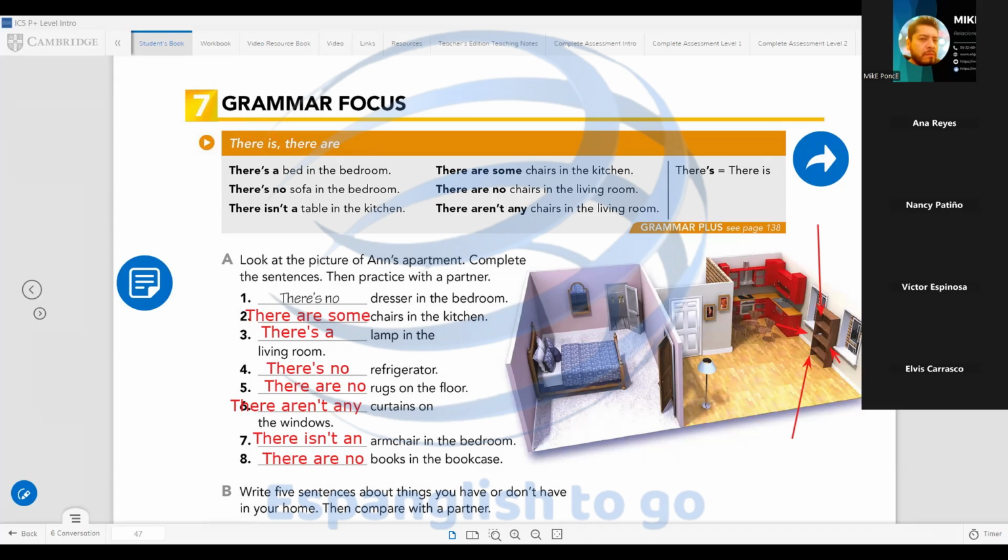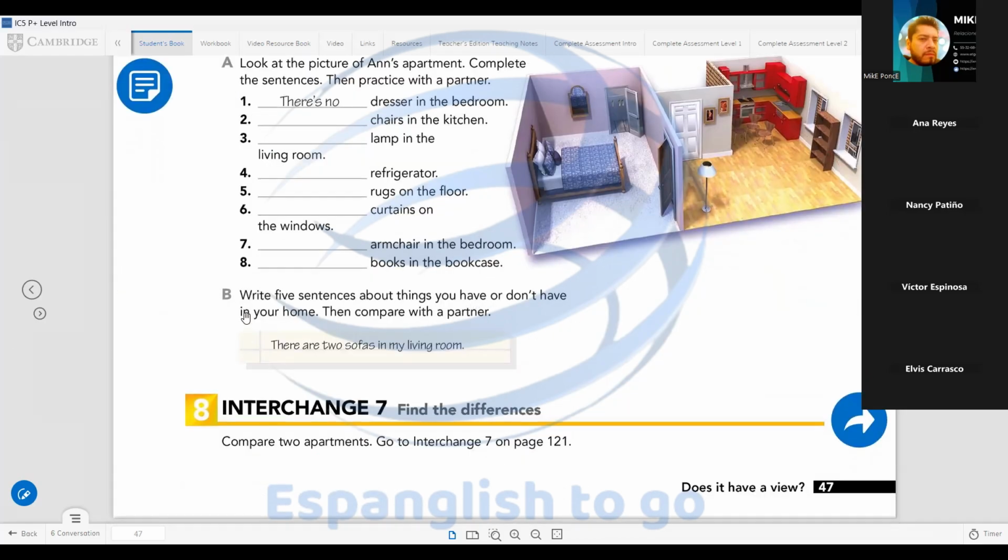Okay, perfect. Let's continue. And here we have exercise B. Write 5 sentences about things you have or don't have in your home. For example, there are 2 sofas in my living room. There aren't 4 televisions in my house.